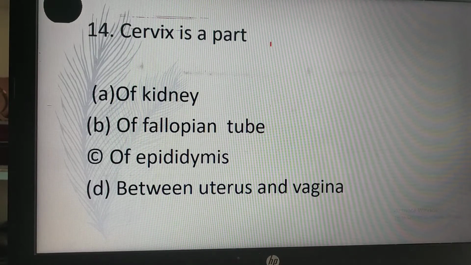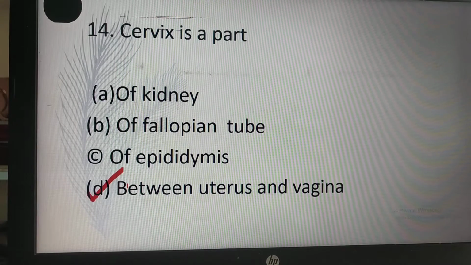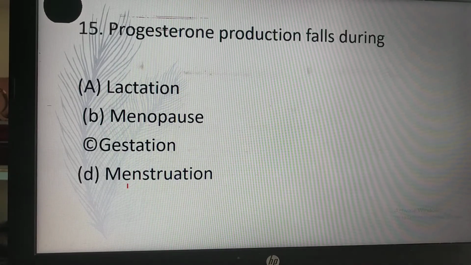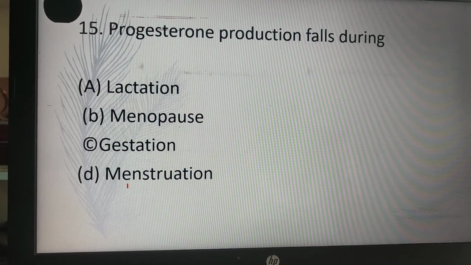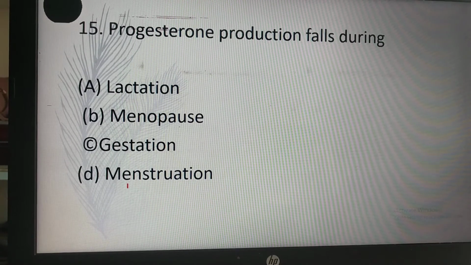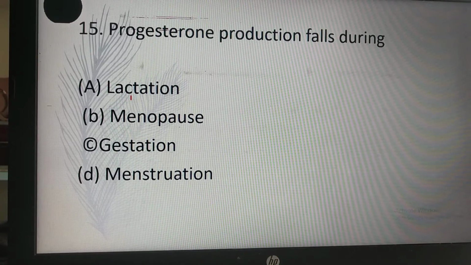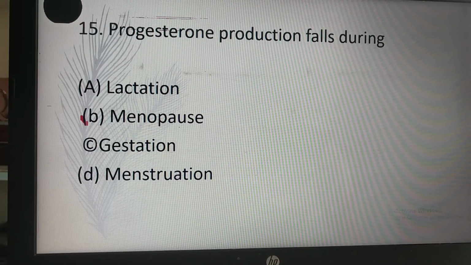So cervix is a part between uterus and vagina. So D is the correct answer. Progesterone production falls during lactation, menopause, gestation and maturation. So B is the correct answer. During menopause, progesterone production falls.